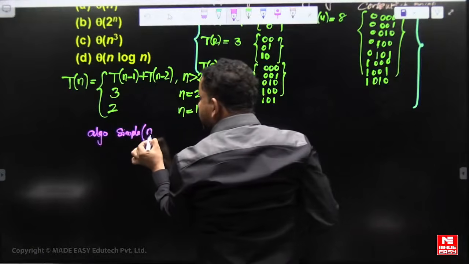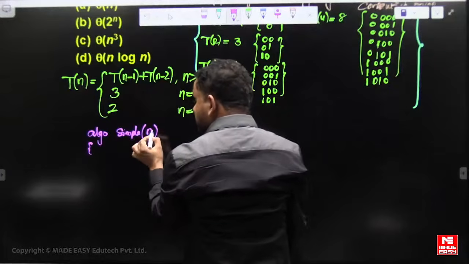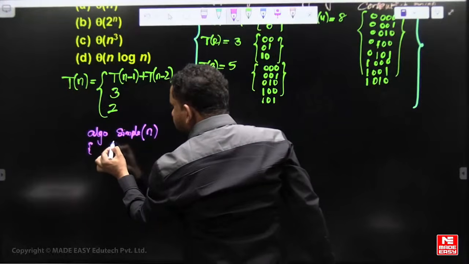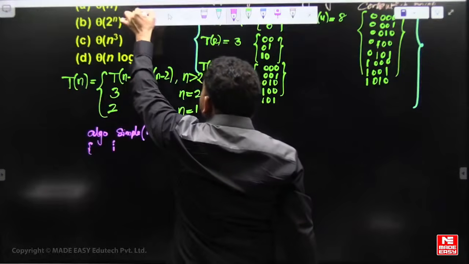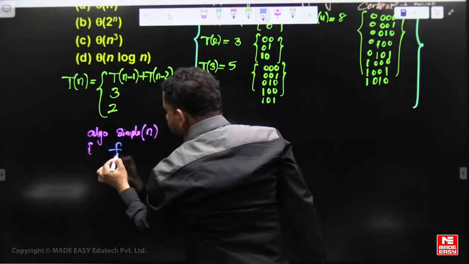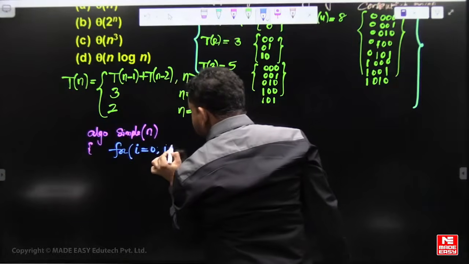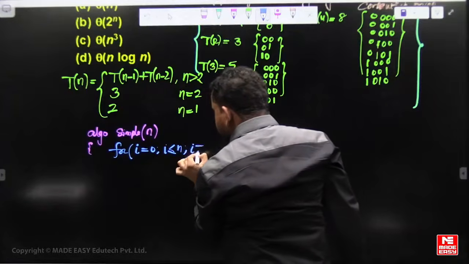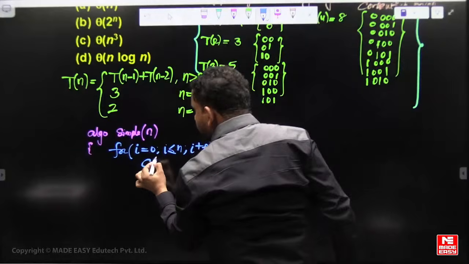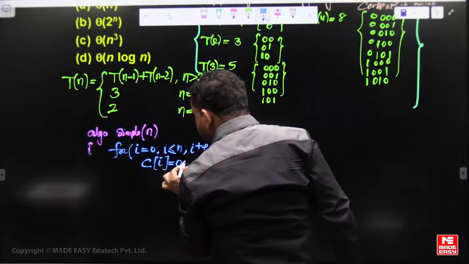An n-bit string is given, and the length of the binary bit sequence is n. Base condition: to avoid recomputation, take one extra space. For i is 0, i less than equal to n, i plus plus, count of the number of binary strings is initialized to 0.